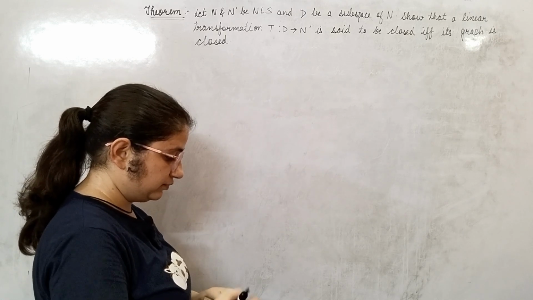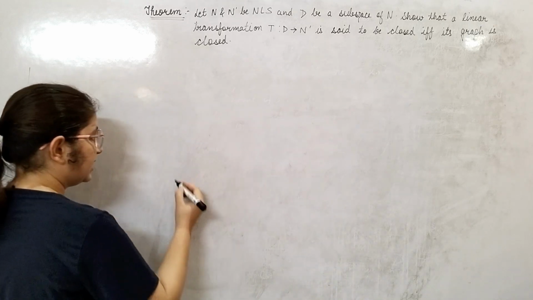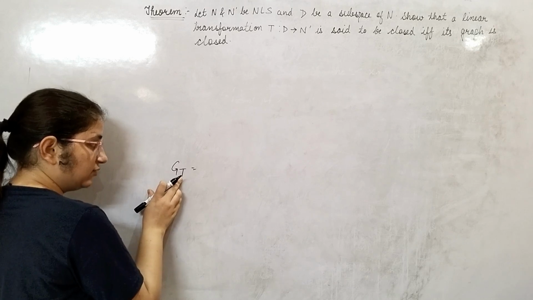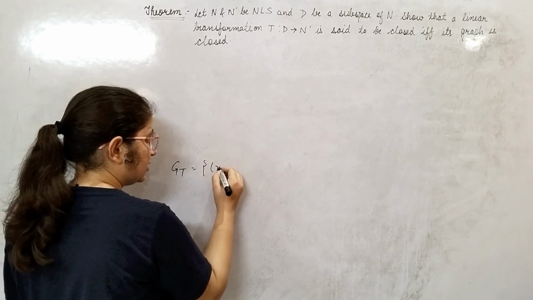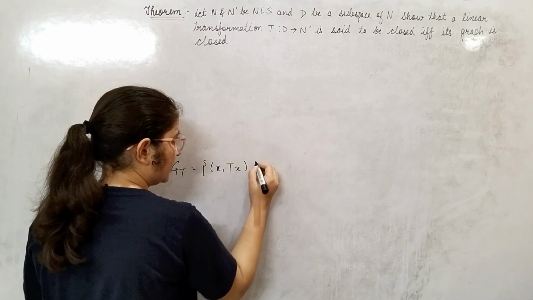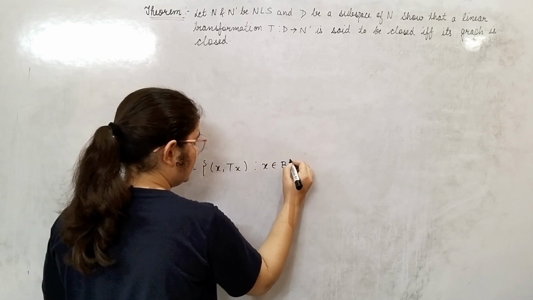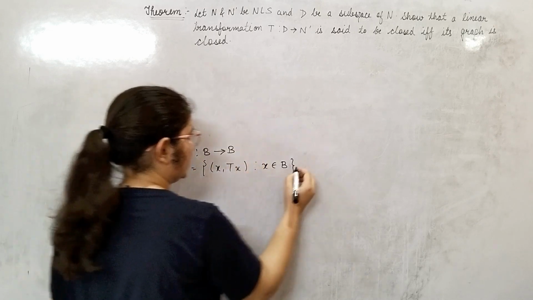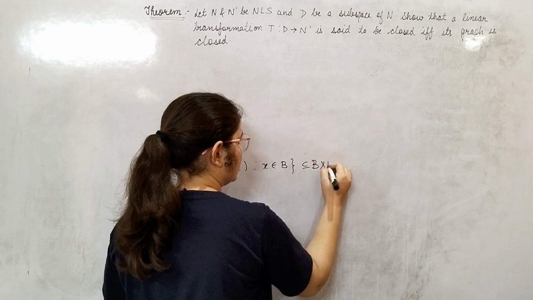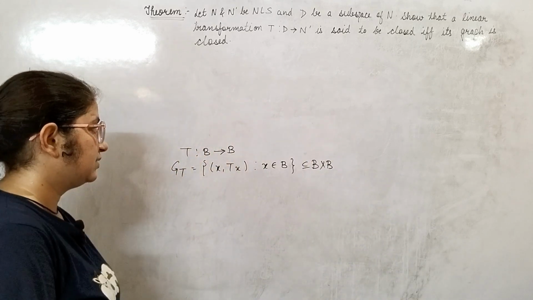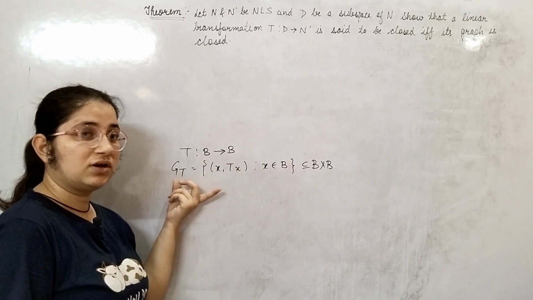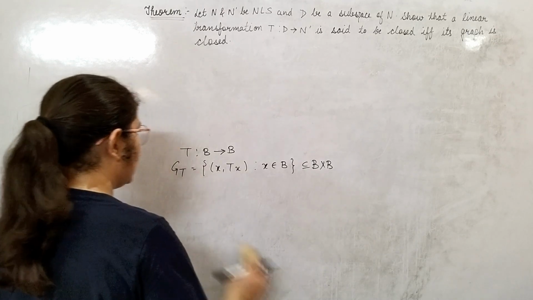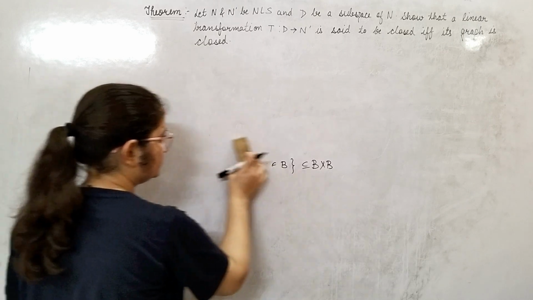Already I told you the definition: the graph of a linear transformation T, G of T, is said to be closed if the set of x comma T of x such that x belongs to D, where T is a linear transformation from D to N dash. This is a subset of the domain and codomain. This is the definition. Now this definition we will use here.